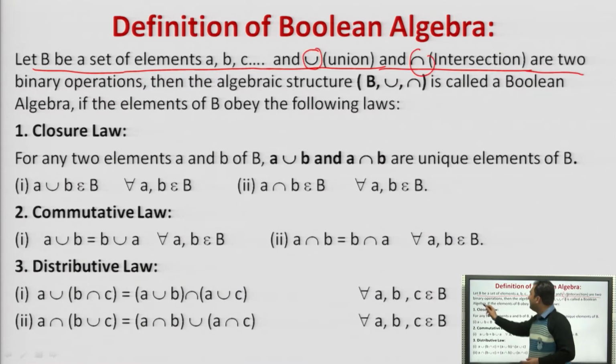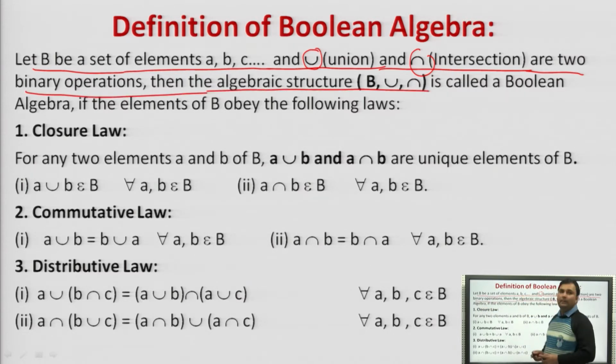Union and intersection are the two binary operations, then the algebraic structure B for Boolean algebra is called a Boolean algebra. So what is Boolean algebra? The representation with a set of elements and the two binary operations union and intersection in the form of an algebraic structure is called Boolean algebra.